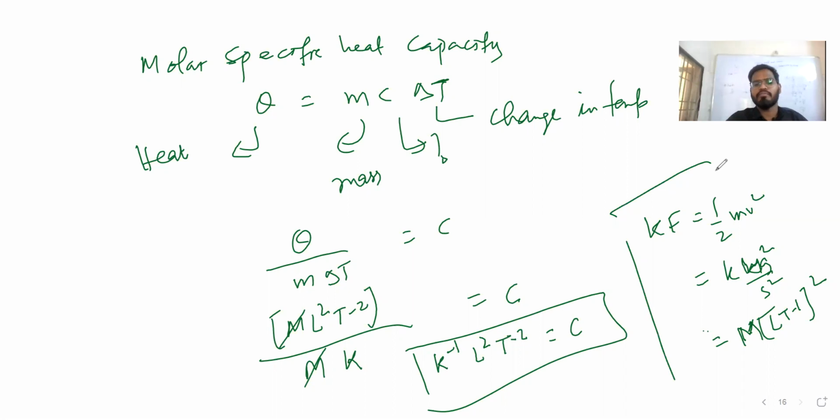And then M by temperature, right? M is mass, and temperature is Kelvin. That's it. So from that we found molar specific heat capacity. Is it correct?